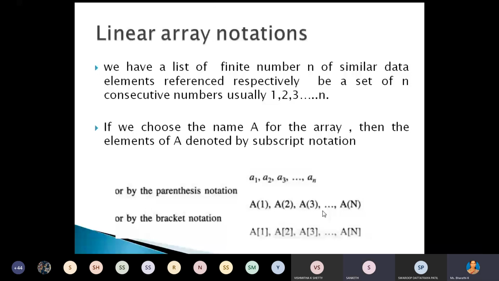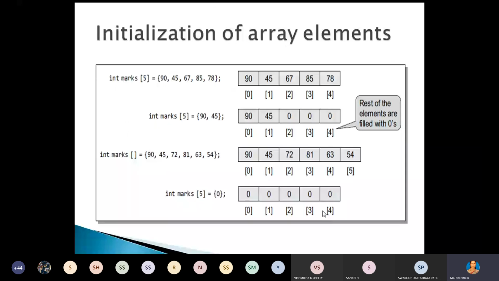And now here, how we can initialize the array elements. In different methods, we can store the values in that particular array location. Here, the first method, we can specify the data type, then specify the name of that array, name of that memory location. Now, again, we can specify the size, and along with this, we can initialize all the values of that particular array.